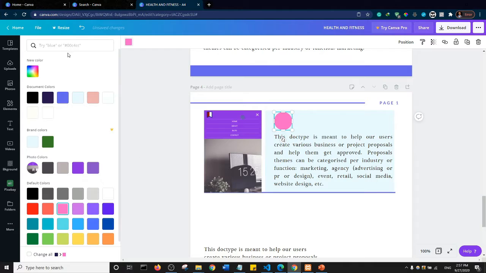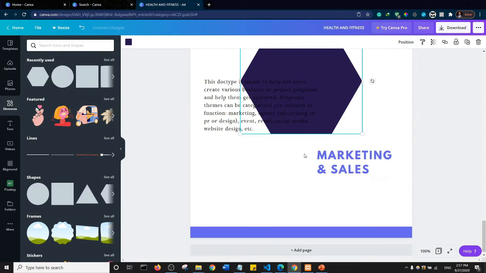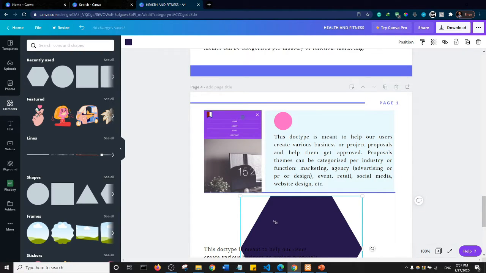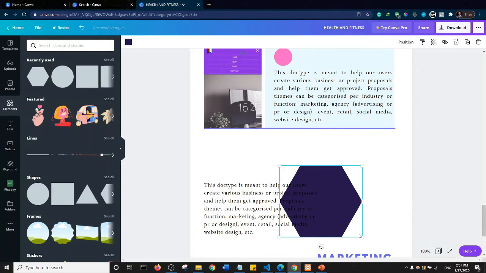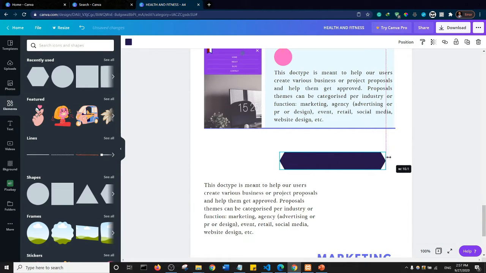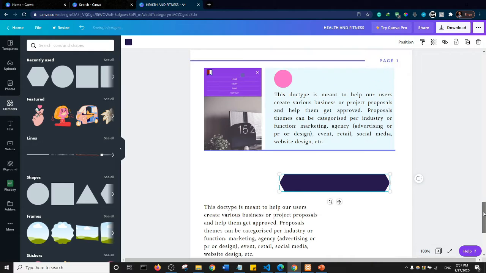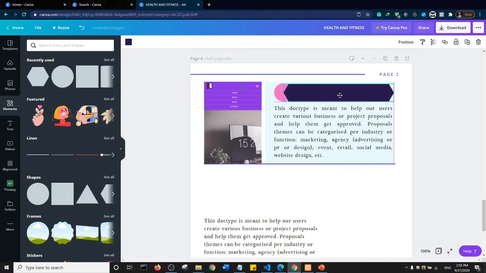Okay, and next I'll come to elements and select this image here. So of course we have a large image as well, but then let's go ahead and shrink it down. So let's bring it down, and let's expand it just a little. Okay, and let's move this upwards. So we may need to shrink it down just a little bit so that it fits in.